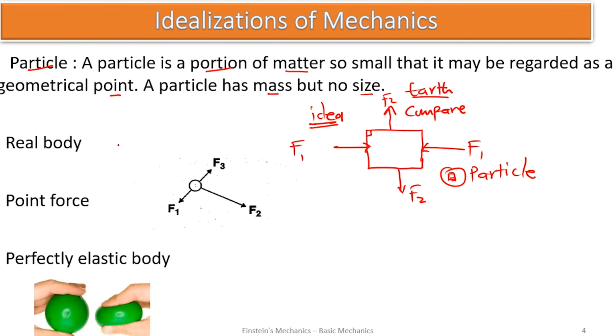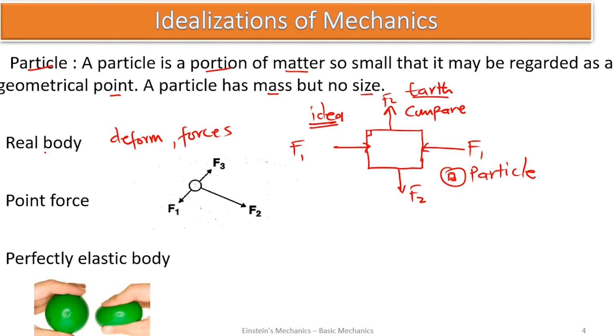Real bodies. So an idea that we have to also get is real bodies. What are real bodies? In mechanics, real bodies are never perfectly rigid. They deform when subjected to what? Forces.